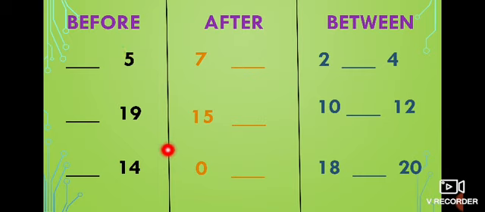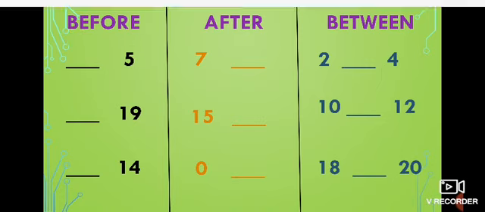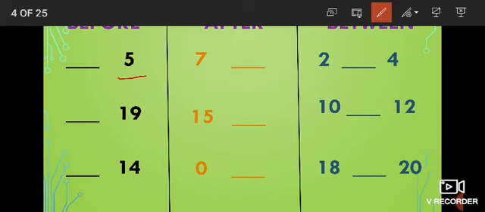Now we are going to do some sums in it, and then we pass on to the new topic. What are we going to do first? Before numbers. What number is this? 5. Very good. What comes before 5? 4. Very good. And then what's the next number? 19. What comes before 19? 18.